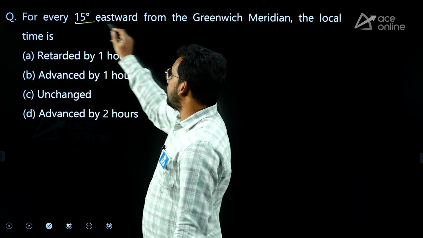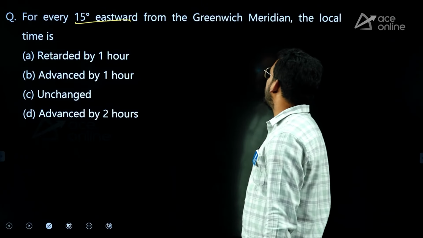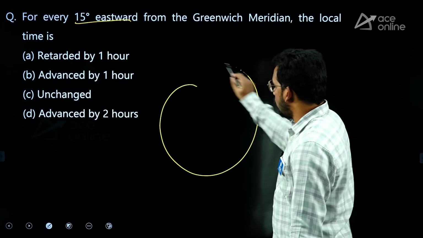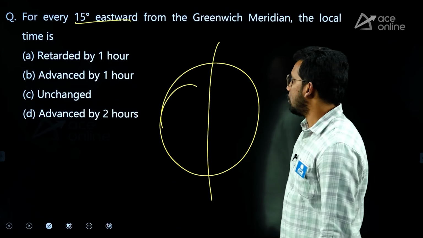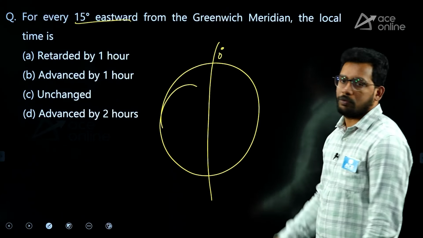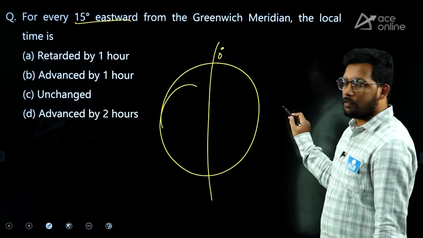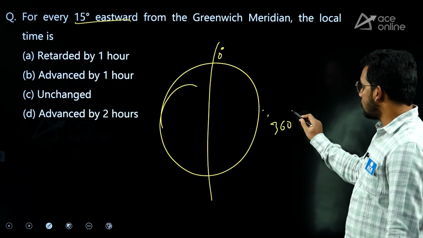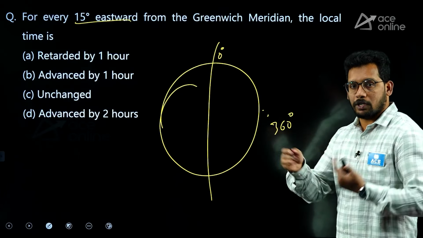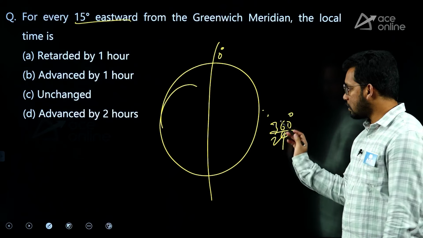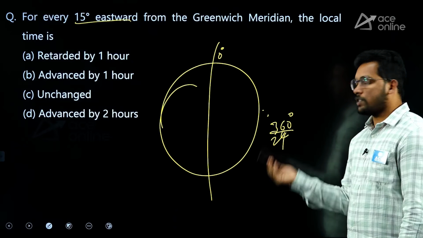Next one, for every 15 degree east from Greenwich meridian, the local time is. This is a longitude based question. Greenwich is at 0-degree longitude, the sun always rises in the east, and the earth rotates around itself 360 degrees every 24 hours. For every 24 hours it is rotating 360 degrees.